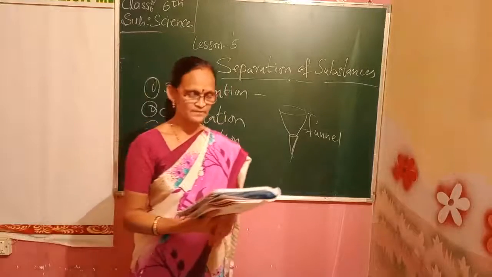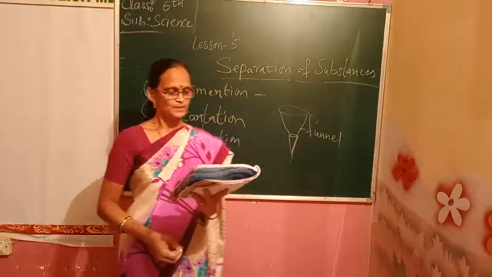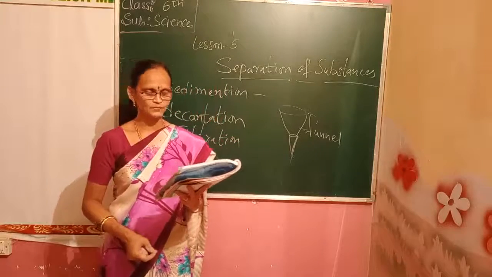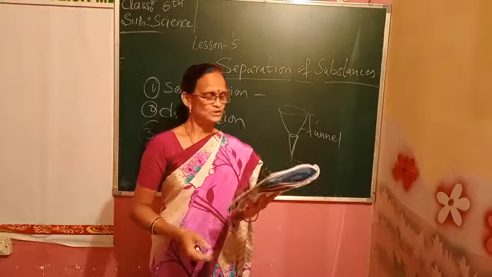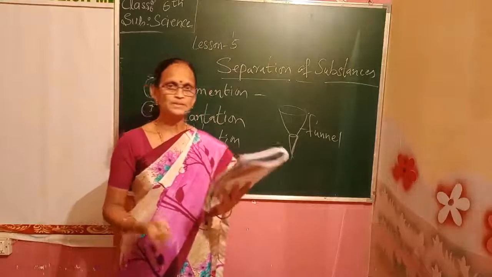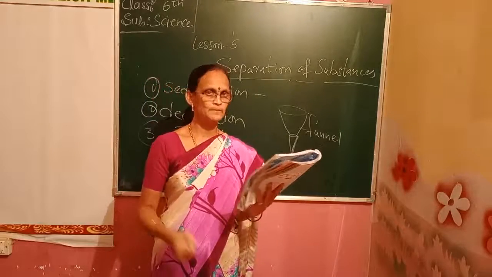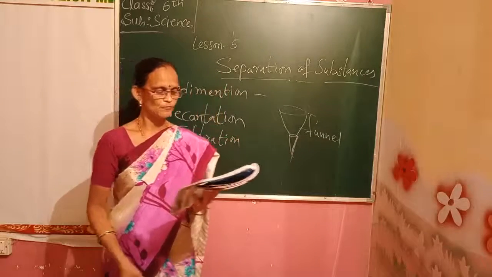Activity number 7 is telling us how to separate using different methods. Take a mixture of sand and salt. How will we separate them? Let us see here. We already saw that hand picking would not be possible.